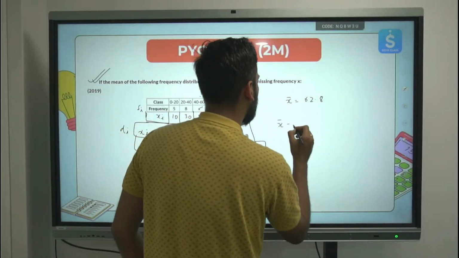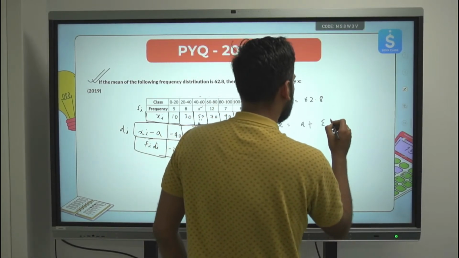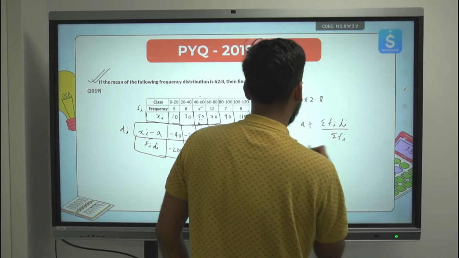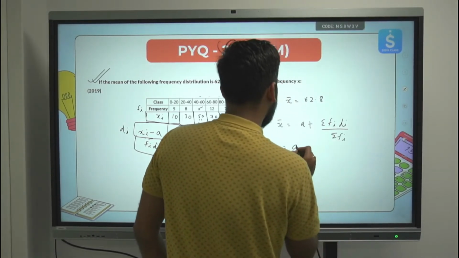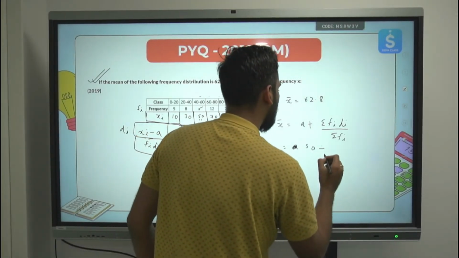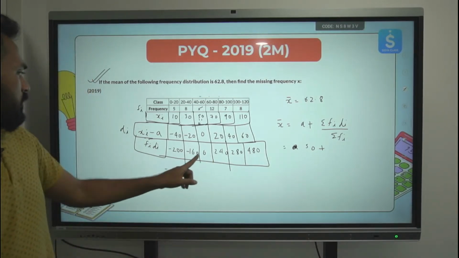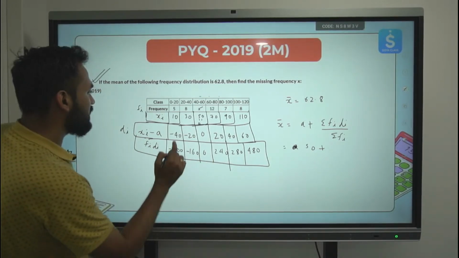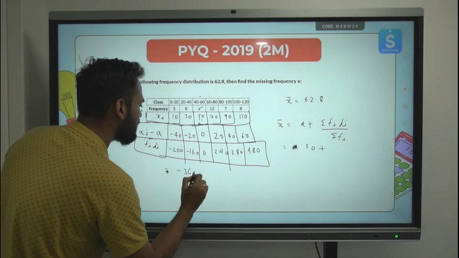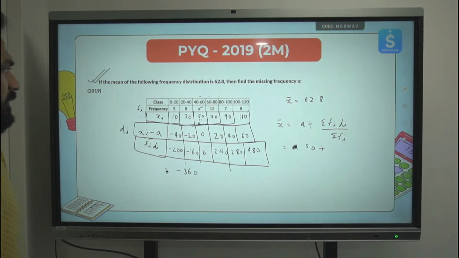X bar is equal to assumed mean plus summation of fi di upon summation of fi. So assumed mean is 50 for us. 50 plus summation of fi di: minus 200 minus 160 will come out to be minus 360. This will be 240 plus 280 plus 480.